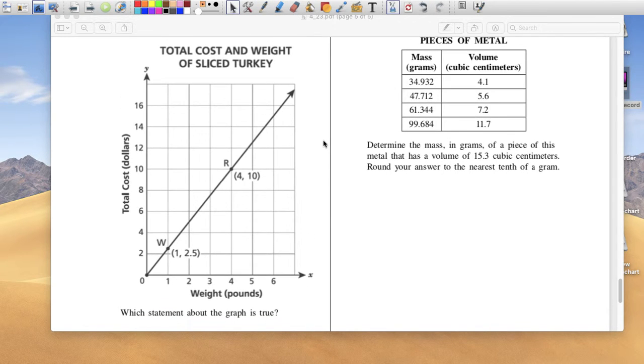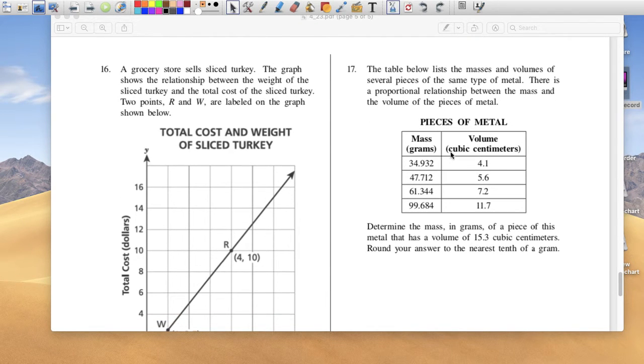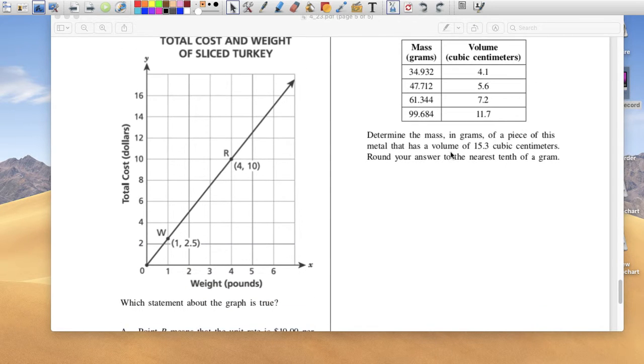Determine the mass in grams of a piece of this metal that has a volume of 15.3 cubic centimeters. Round your answer to the nearest tenth. So here's a table, right? And hopefully, does it say it's proportional? Table below, okay, it says it's proportional. So we can find k, right?